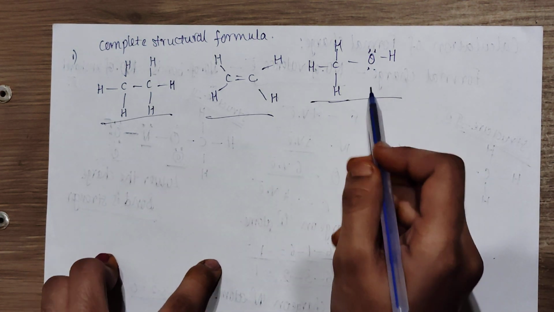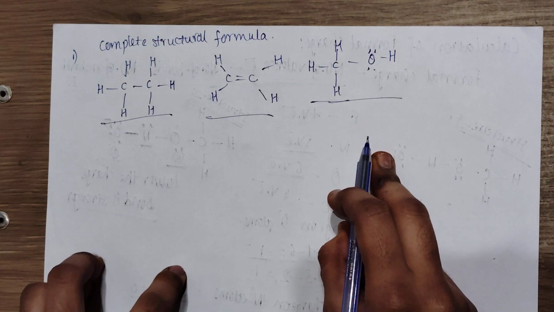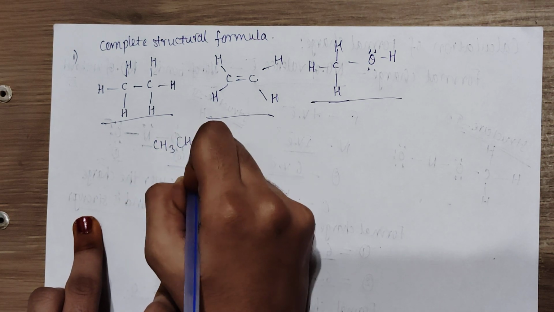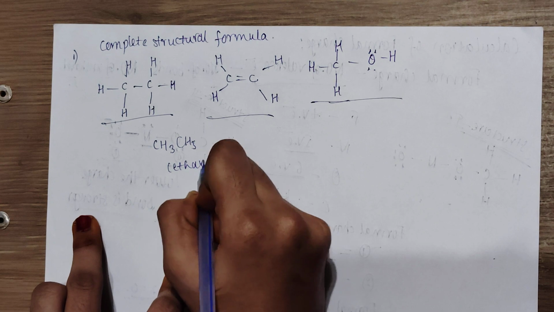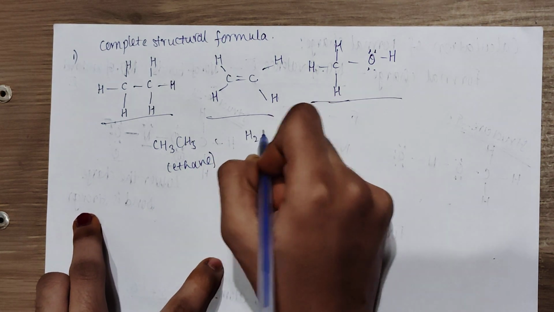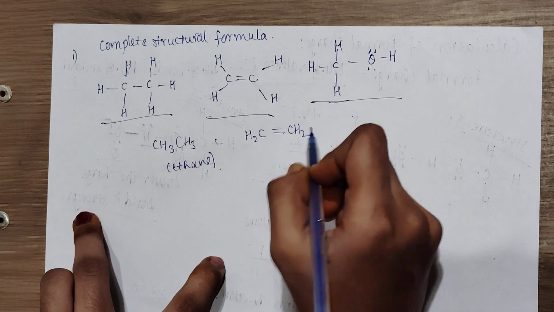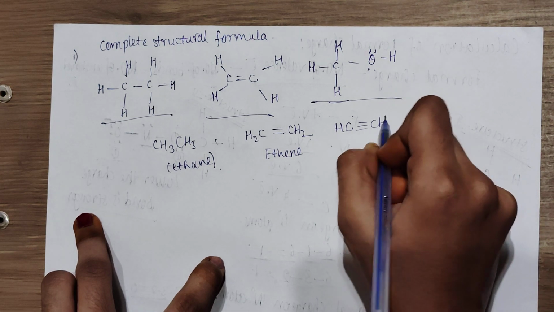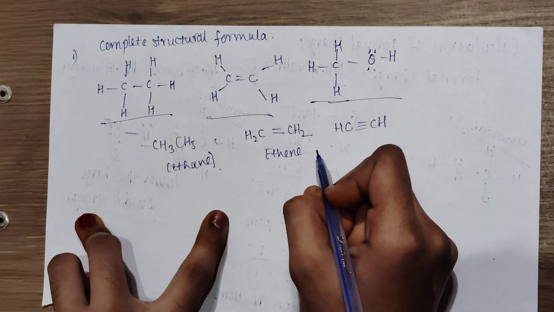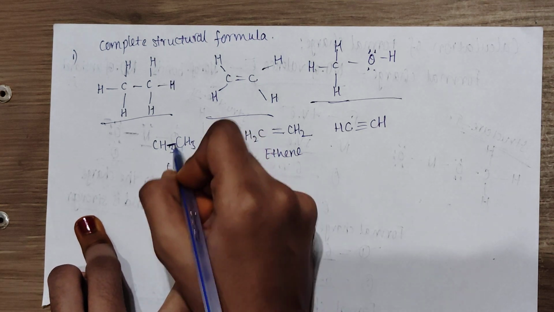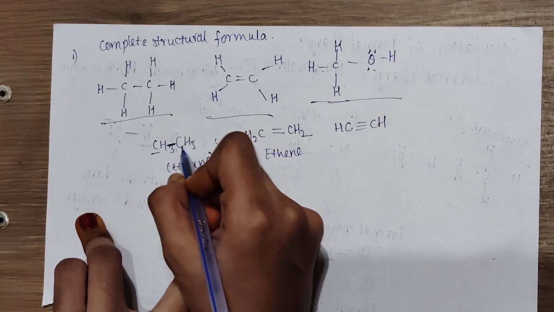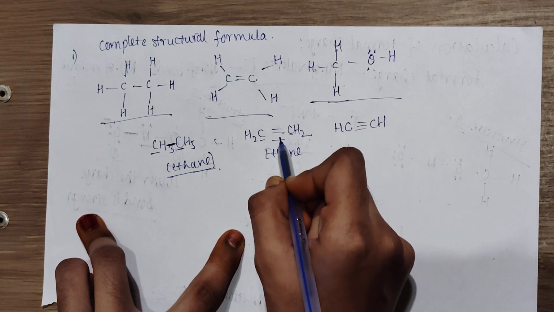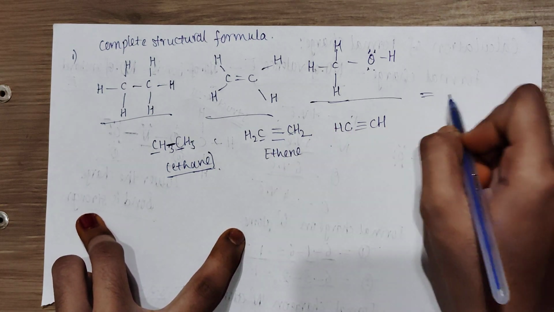Then, coming to examples of condensed structural formula: CH3CH3 is ethane, and CH2=CH2 is ethene, and CH≡CH. Here there is a single bond, so we call it ane, and two carbons are present, so we call it ethane. With a double bond and two carbons, we call it ene.